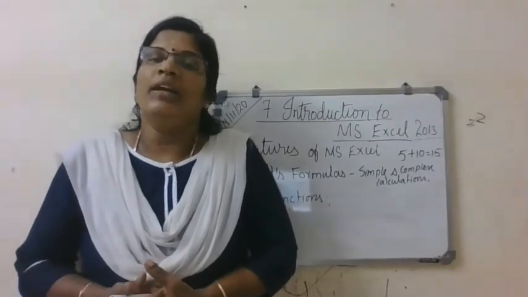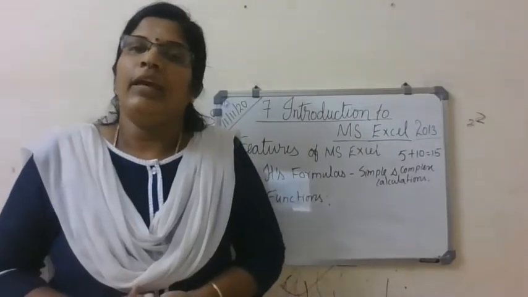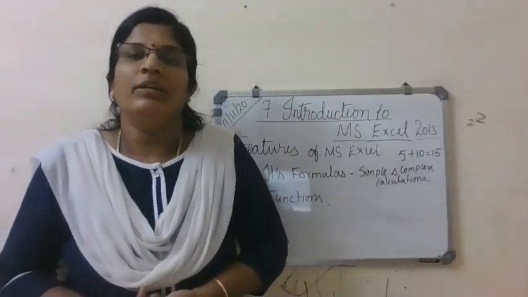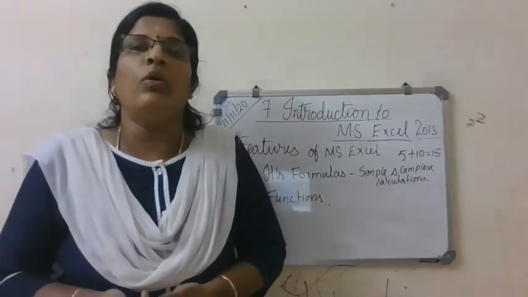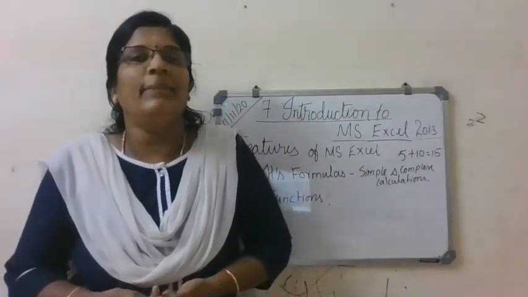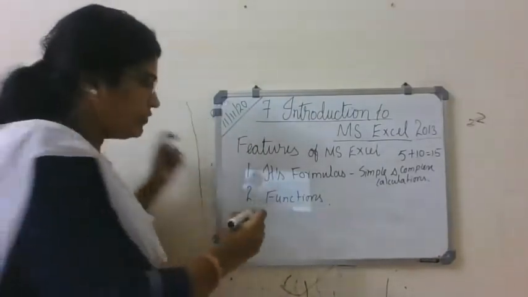Then next one, as I said, making it attractive. You can make this Excel worksheet attractive by formatting options. You can make it colorful, give a colorful border, colors inside the table and everything. So that is another feature. Formatting.